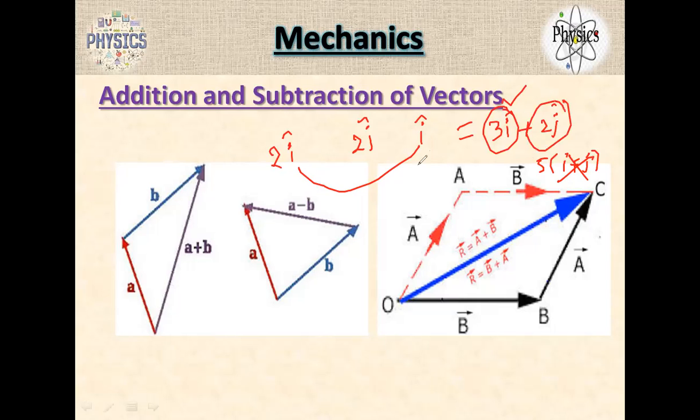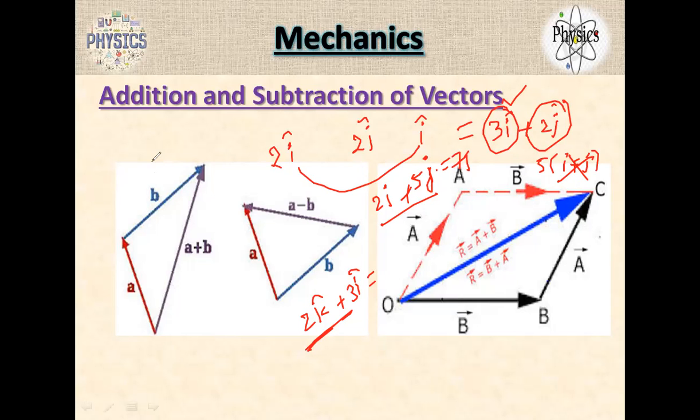But if I have 2j and 5j, I can add this. Simply, I can say 7j. So I cannot write 2k plus 3i equal to 5k. No, you have to keep it like this only. This is the minimum way of adding. So for adding vectors, you have to remember that you can add only i component with i, j component with j, k component with k. If you want to add i and j, you just need to keep a plus. That's it.